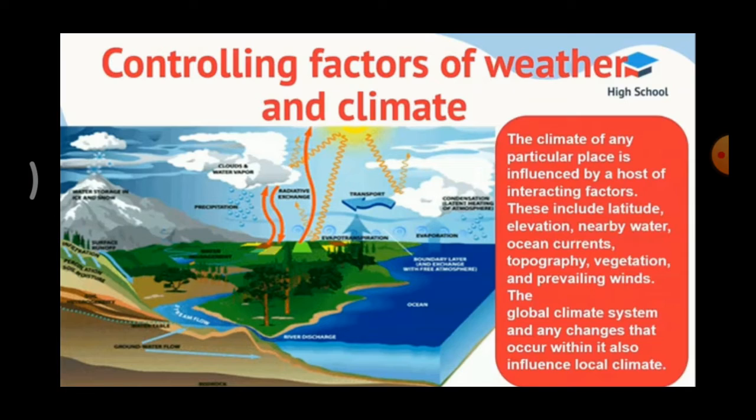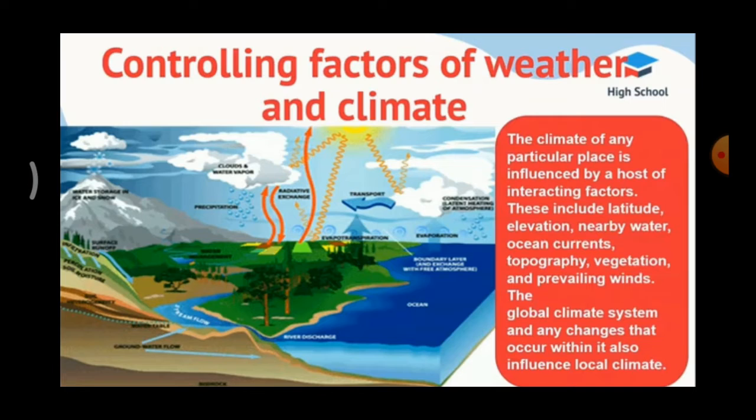The earth is spherical in shape, so the sun's rays fall unevenly on the earth's surface. What is the shape of our earth? Spherical shape. So, due to this spherical shape, the sun's rays fall unevenly on the earth's surface.